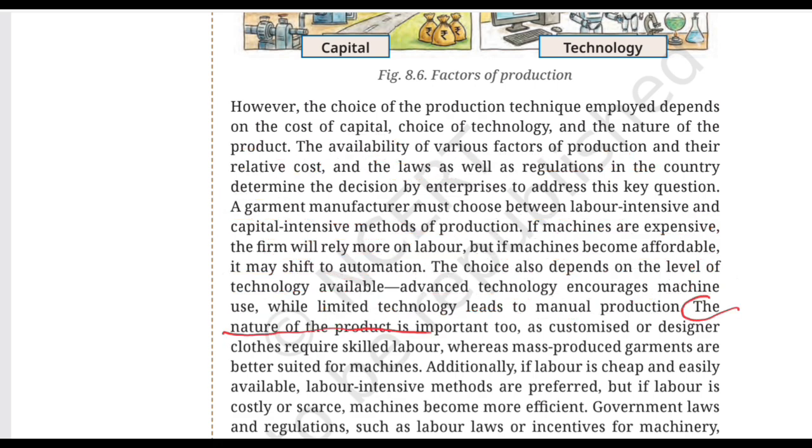The nature of the product is important too, as customized or designer clothes require skilled labor, whereas mass produced garments are better suited for machines. So imagine you are making one unique designer dress. It might require skilled workers to carefully create and customize it. But now imagine producing 1 million identical t-shirts. In that case, you need machines, which may be much more suitable for large scale standardized production. So the product itself influences how to produce and what would be your factor of production here.